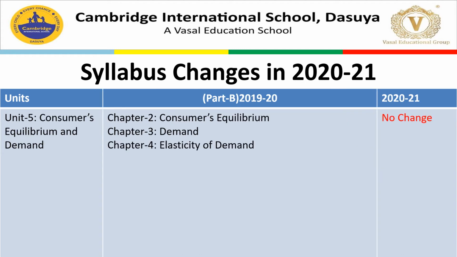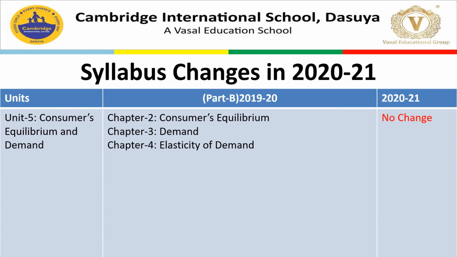So next unit is Consumer's Equilibrium and Demand. Chapter number 2 is Consumer's Equilibrium, chapter number 3 is Demand, and chapter number 4 is Elasticity of Demand. So we are doing these chapters, there is no change in the syllabus. Till date we have just lost one topic, which we had already covered but was deleted by CBSE. Now, for unit 5, there is no change in the syllabus.